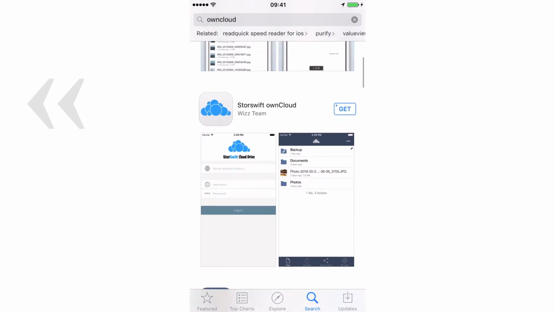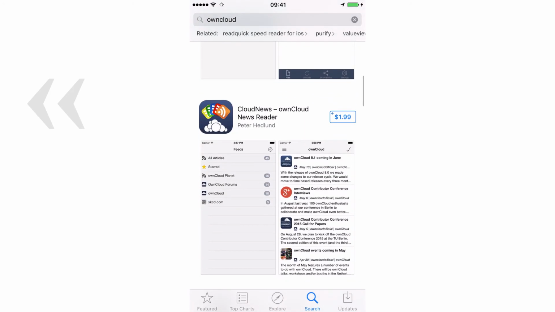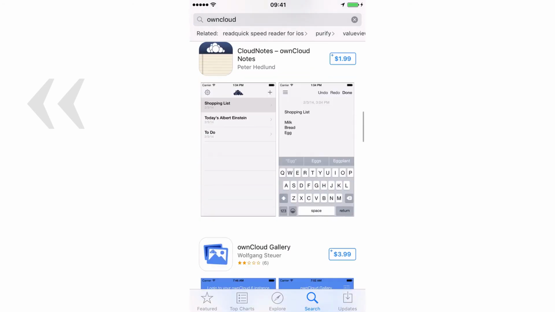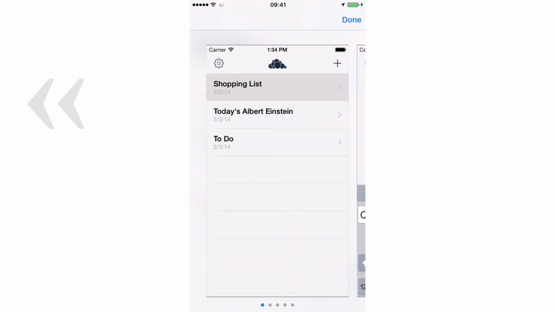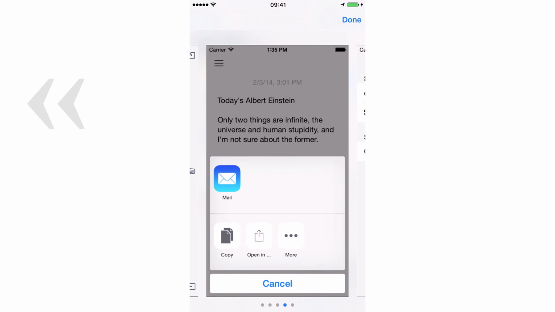There are a number of other applications such as ownCloud Notes, but as for now I don't find them very useful. If the situation changes in the nearest future or I come across some useful applications for ownCloud, I will surely leave an update in this course.